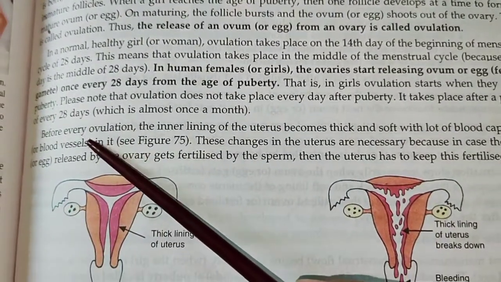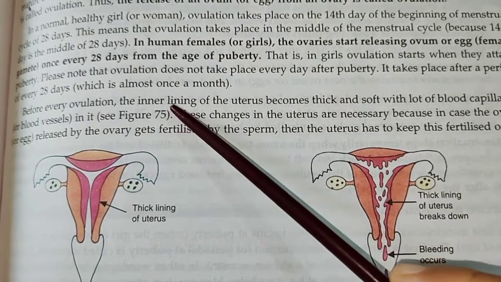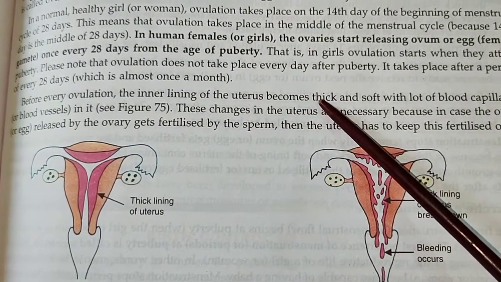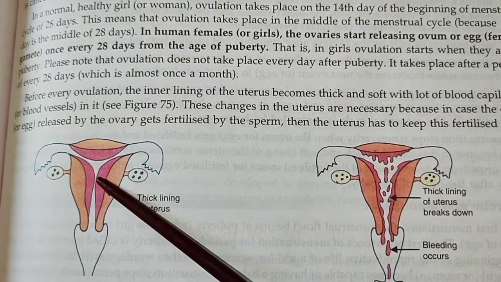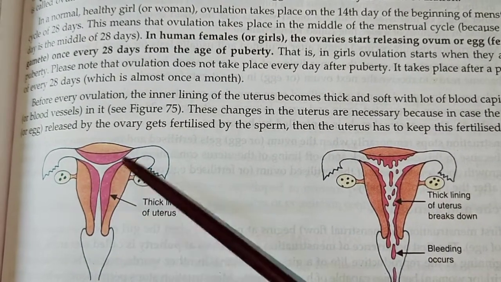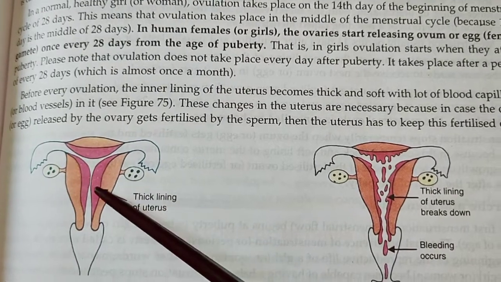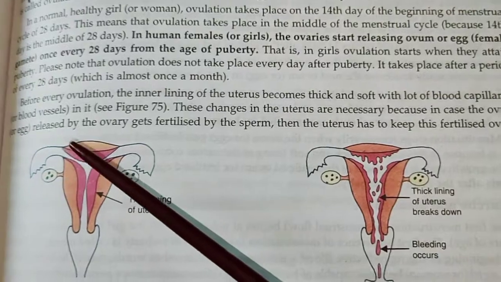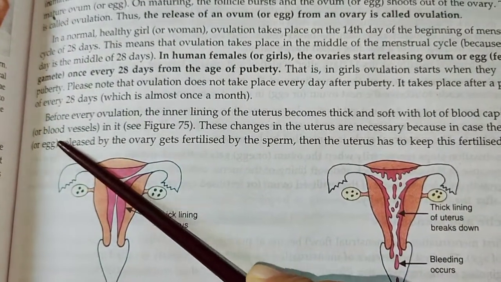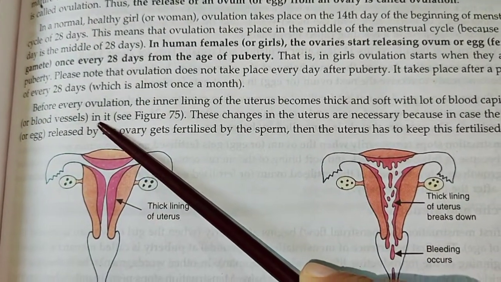So before every ovulation, the inner lining of the uterus becomes thick and soft. As you can see, the inner lining of the uterus becomes thick and soft with a lot of blood capillaries or blood vessels in it.